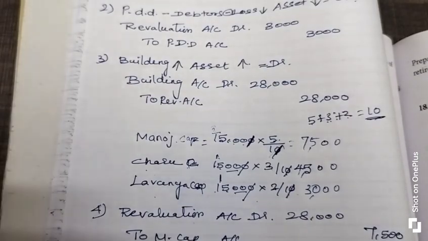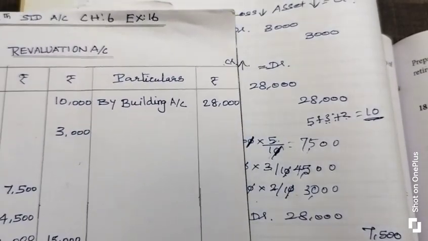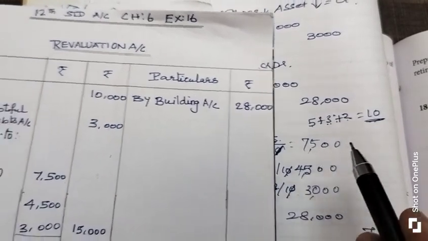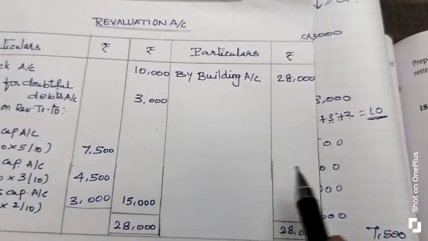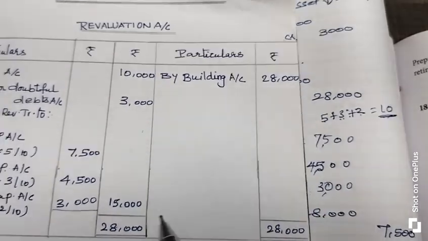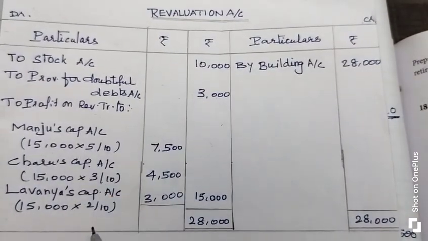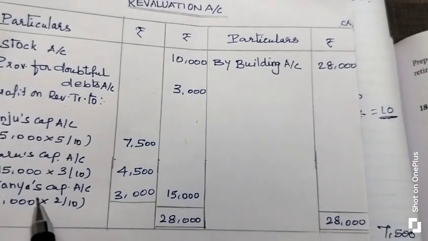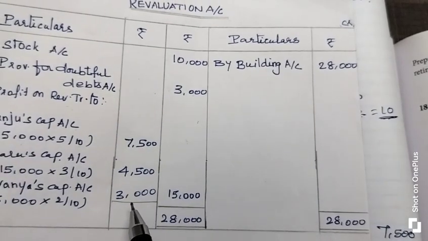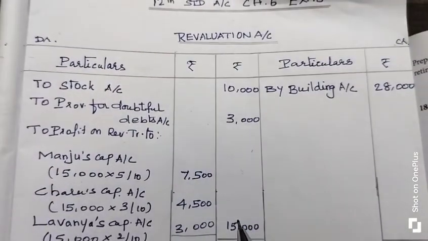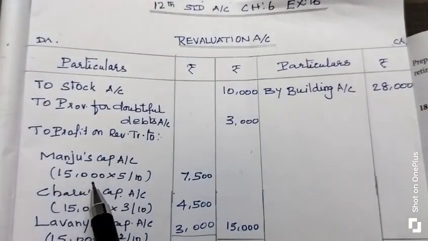So we transferred that profit on revaluation value, 15,000 rupees, to the respective partners' capital accounts: 7,500 rupees, 4,500 rupees and 3,000 rupees, with their profit sharing value. Then after we enter this profit on revaluation account, we make the journal entry. Listen, where you get the profit on revaluation account, on the debit side.